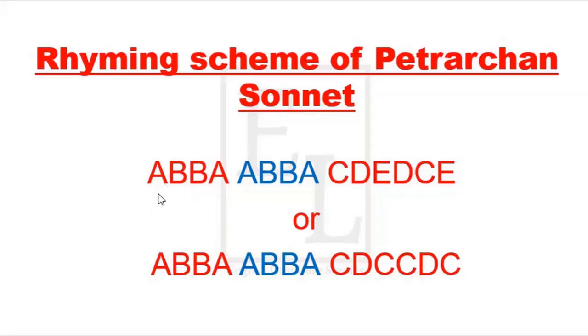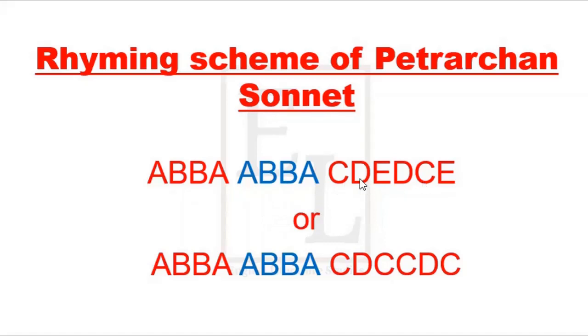So the rhyming pattern of line number 1 should also be followed in the 4th line. So this is a quatrain and this is another quatrain. And these 2 quatrains make an octave. Means these are 4 and 4, 8 lines. These 8 lines are called octave.